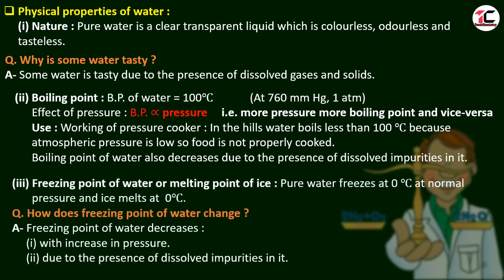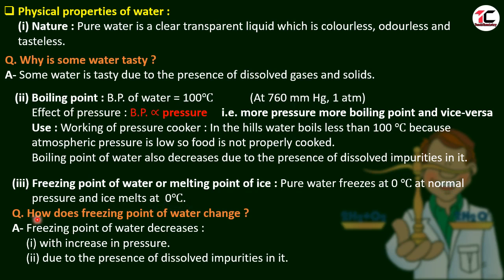Next property is freezing point of water or melting point of ice. Pure water freezes at 0 degrees Celsius at normal pressure, that is 1 atmosphere, and ice melts at 0 degrees Celsius at the same pressure.